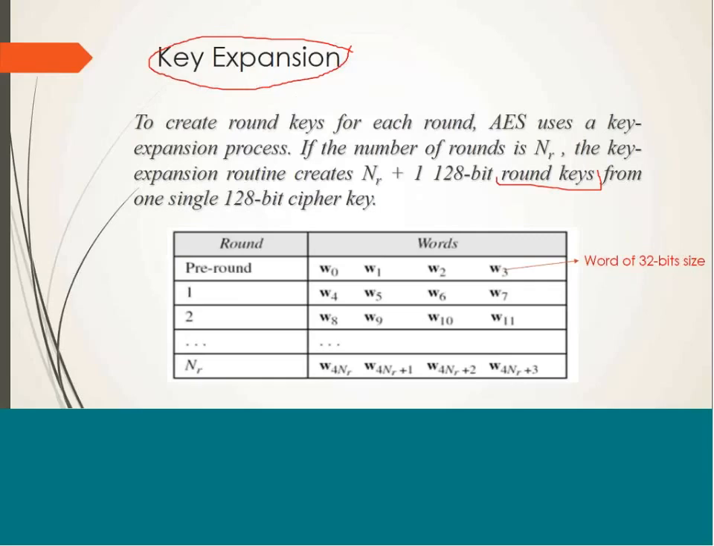First of all, we are going to write the 128-bit cipher key in the form of words. A word is nothing but a combination of 32 bits. So we are going to break this 128 bits into 4 parts of 32 bits. This same cipher key is copied as it is for initial transformation phase, and it is divided into 4 words of 32-bit size each.